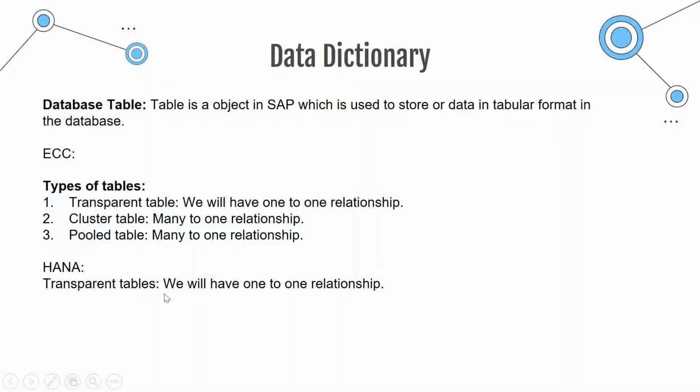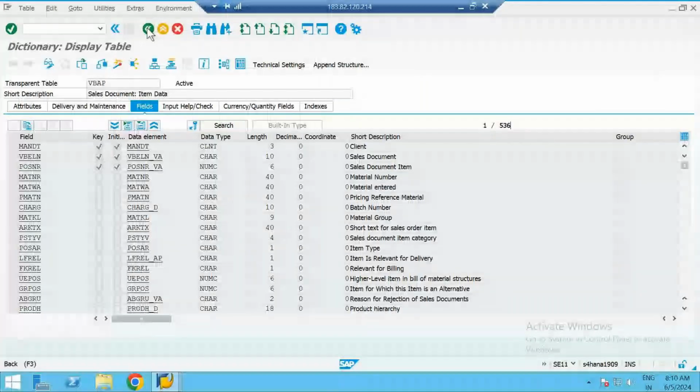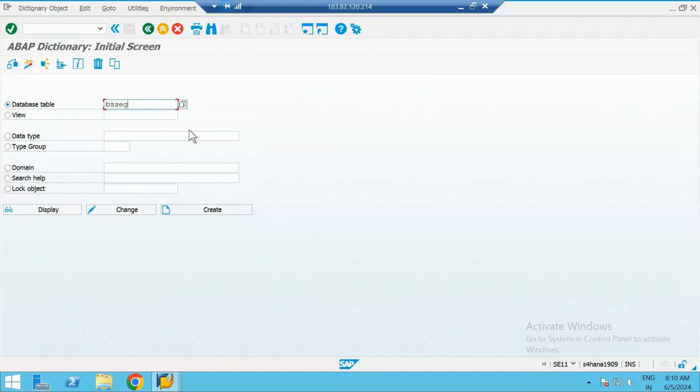So SAP itself, in HANA databases, has replaced the cluster and pooled tables with transparent tables. I can show you one example of it. There is a table called BSEG. This BSEG is a standard table again, and it is used to store finance related information.